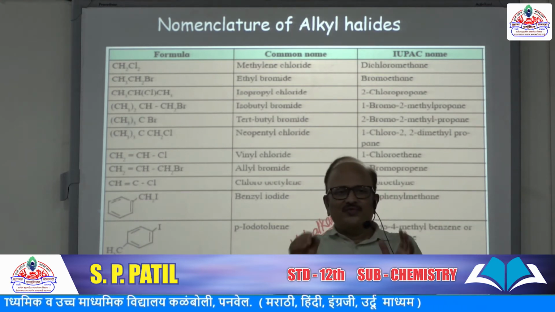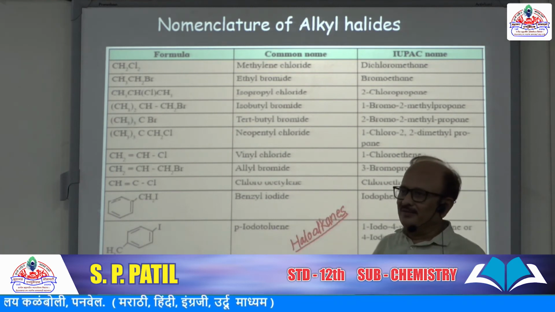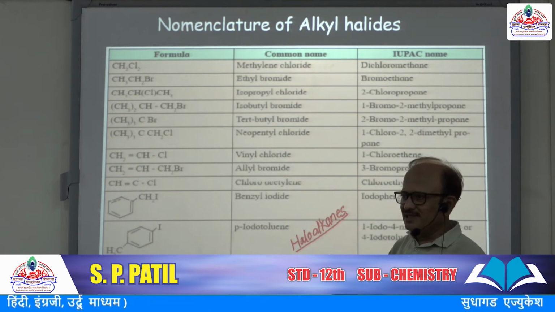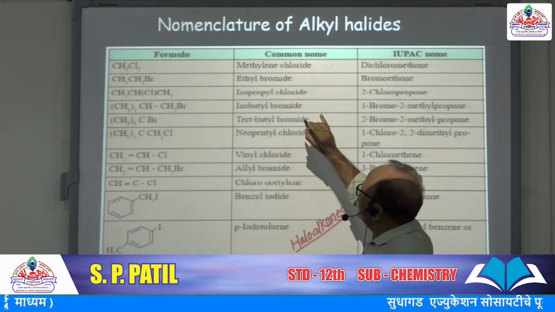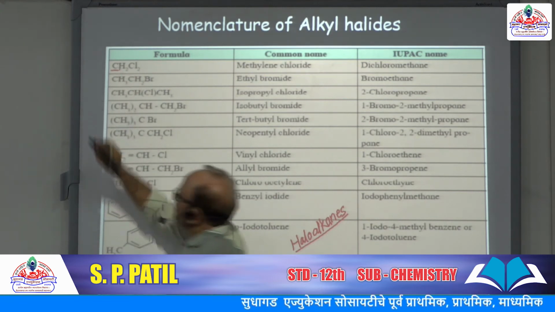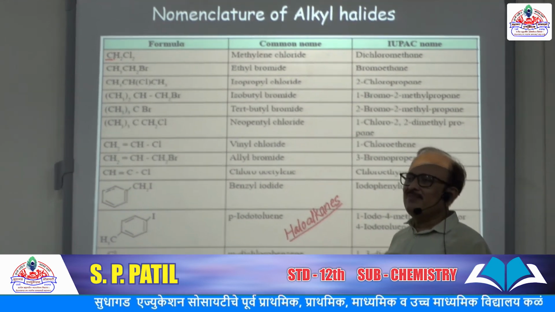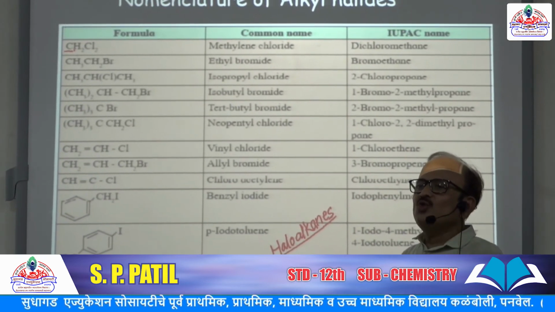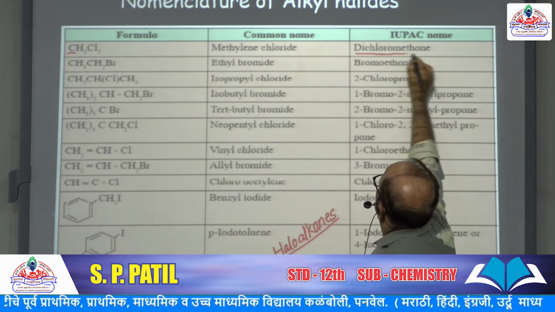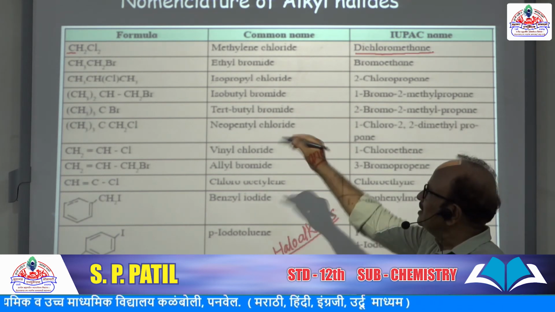Here we first have to find the parent alkane from which it is derived. The parent compound is of one carbon, and that is methane. From methane, this compound is obtained by replacing two hydrogen atoms. So it is dichloromethane.